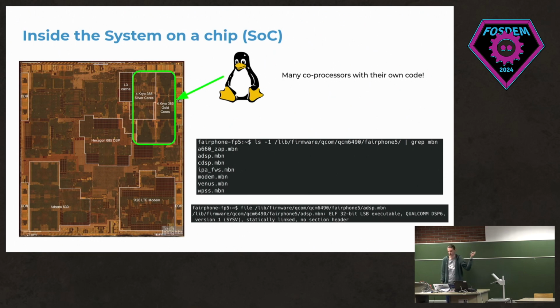And all of these firmwares are basically just executable files that get loaded. In this example, for the ADSP firmware, it's in the Hexagon architecture, so it's just a different CPU architecture. In modern chips, I think there's also some firmware for other CPU architectures. I think Tensilica, I've heard, which is used for the video firmware.